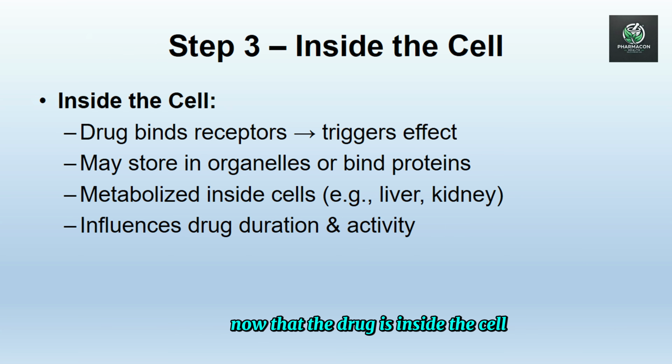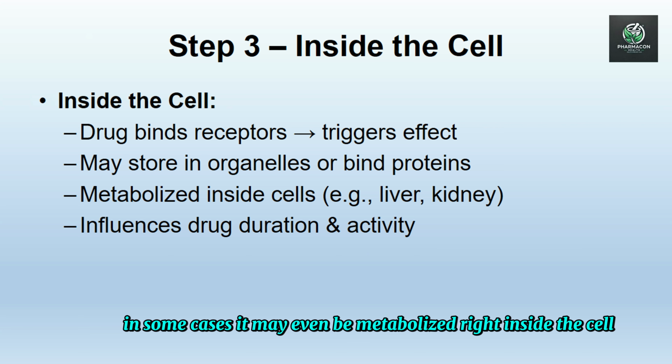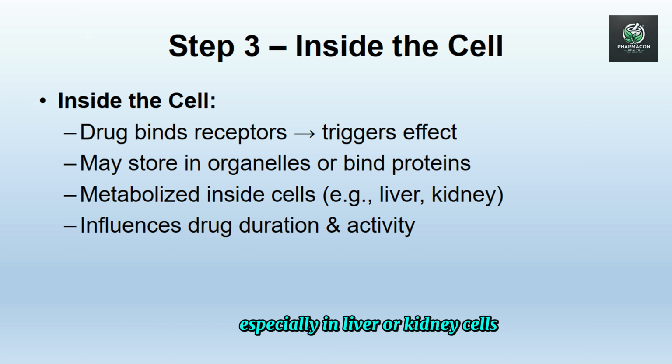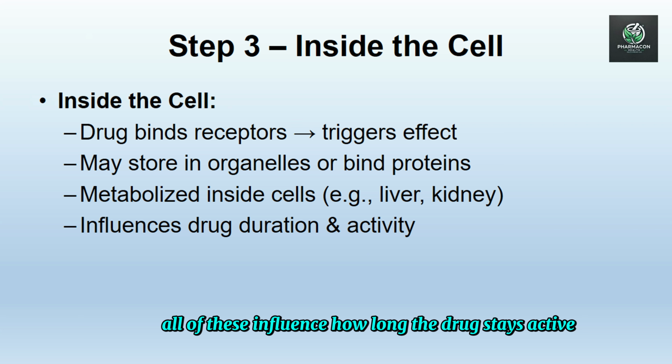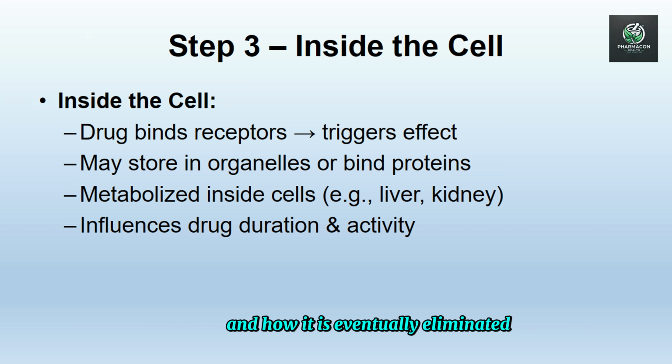Now that the drug is inside the cell, let's explore what happens next. Step 3. What happens inside the cell? Within the cell, the drug may do several things. It might bind to receptors. This triggers its intended action. It might be stored temporarily in organelles or bind to intracellular proteins. In some cases, it may even be metabolized right inside the cell, especially in liver or kidney cells. All of these influence how long the drug stays active and how it is eventually eliminated.